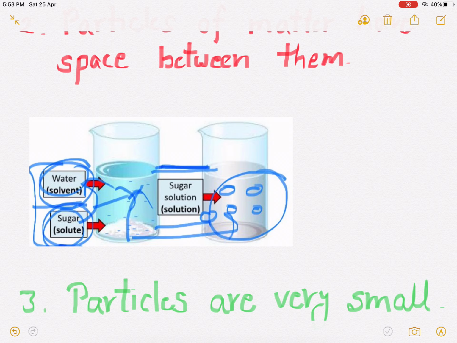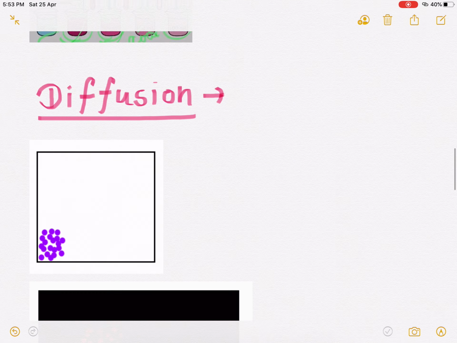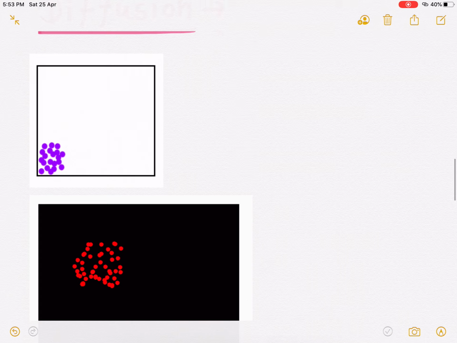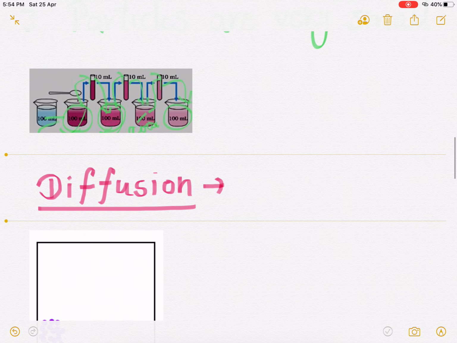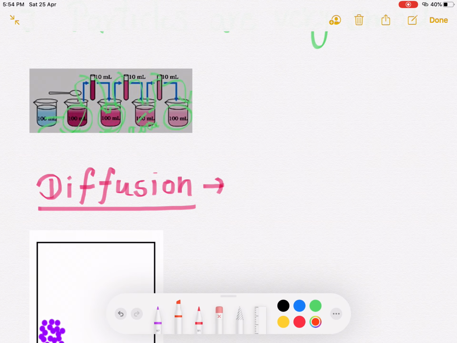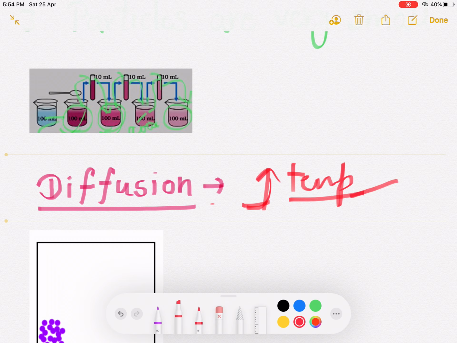That is called diffusion. But I will tell you one thing here: if you increase the temperature, then what happens? I have already told you that particles are continuously moving in every matter. If you give heat, suppose you are boiling water and increasing the temperature, all the particles move faster.